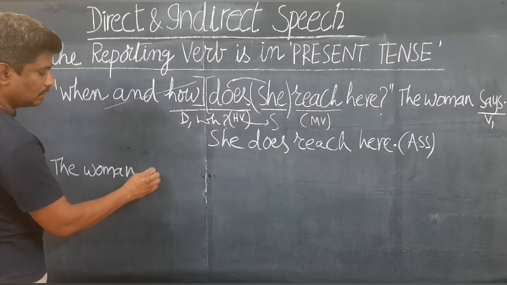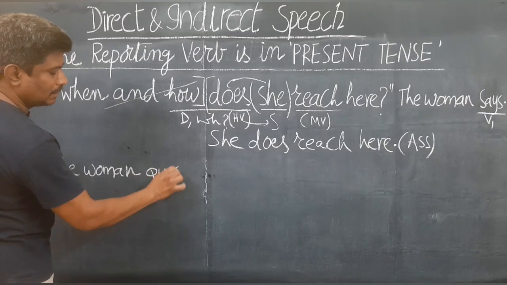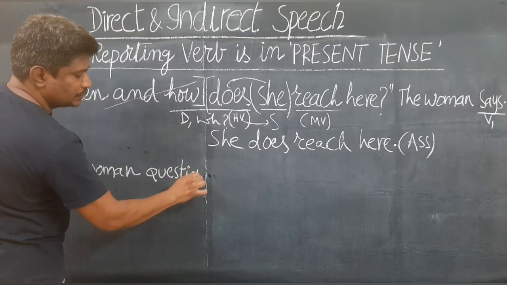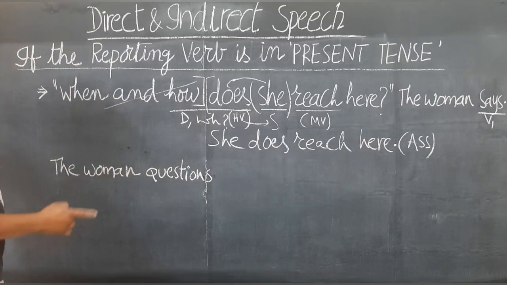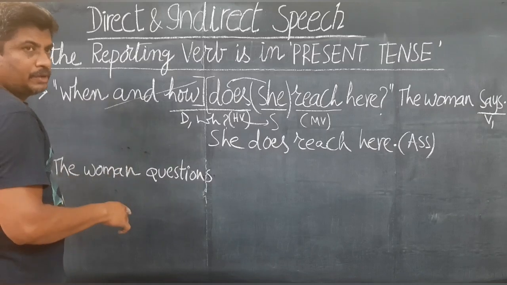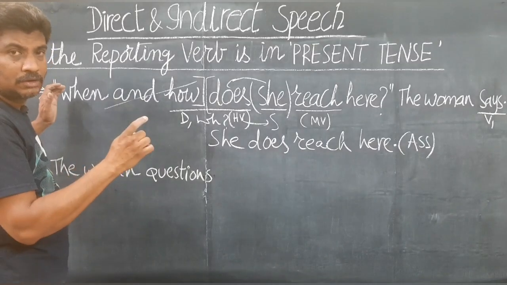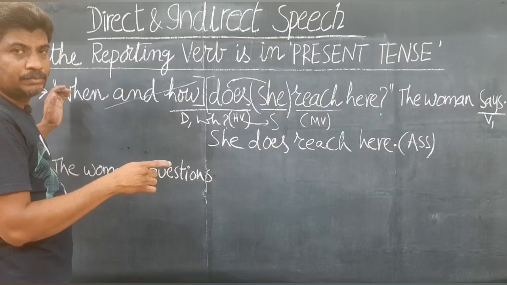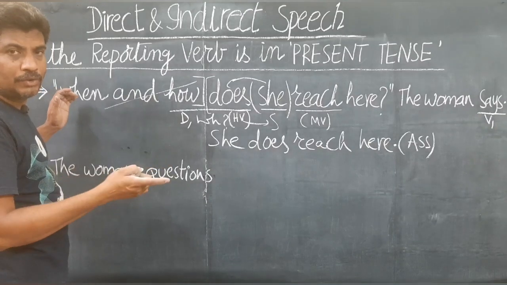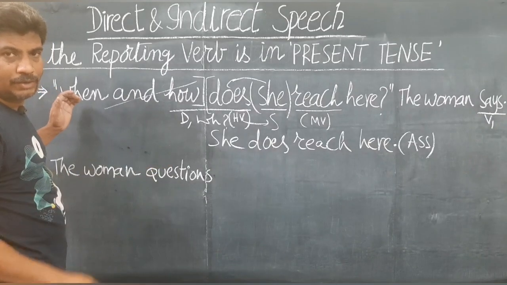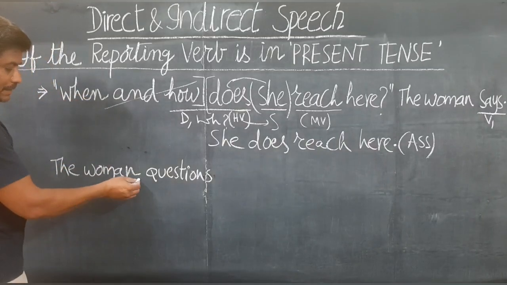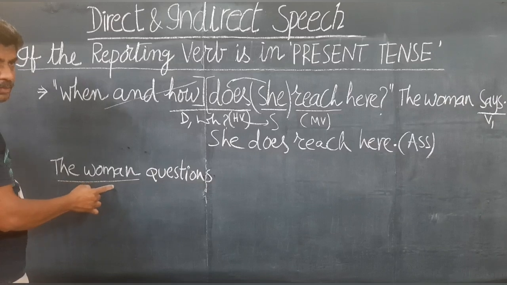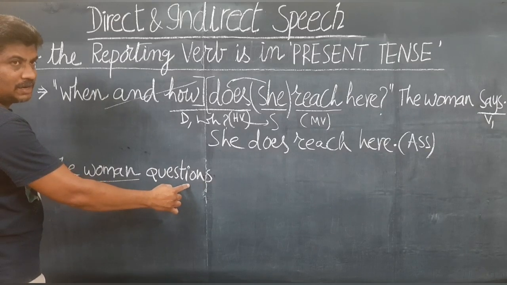The woman, I am writing "questions", verb form, not noun form. The word "question", when used as a verb, becomes a regular verb. That means -d, -ed in V2 and V3 forms, V1 form with -s/-es depending on the subject. As the subject is third person singular, the verb takes -s/-es here.